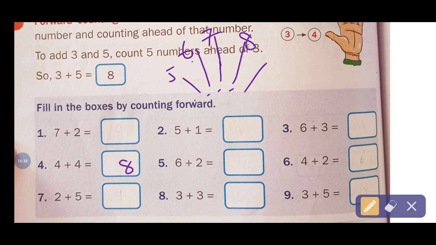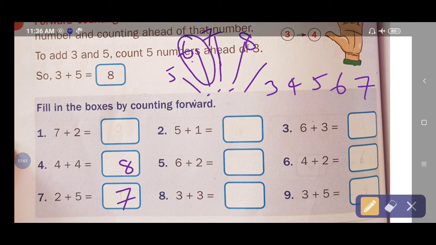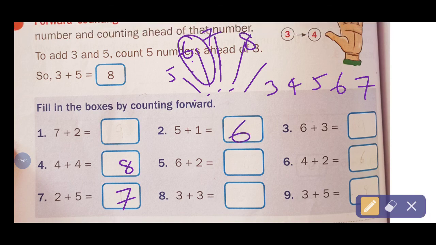Okay. So do the remaining ones also fast. 2 after 5 numbers you can count. Directly shall I write? 2 after which number will come? Simple. 2 after 3, 4, 5, 6, 7. Count your fingers. It will come. What will come? 7. 5 after 1, only one number you can count. One finger only. 5 after one number means 6 will come. Very simple, very easy.